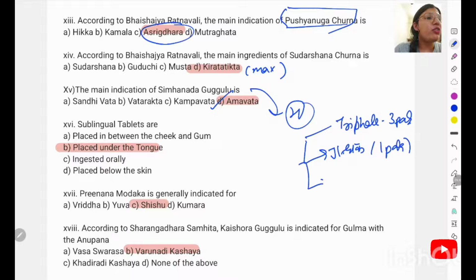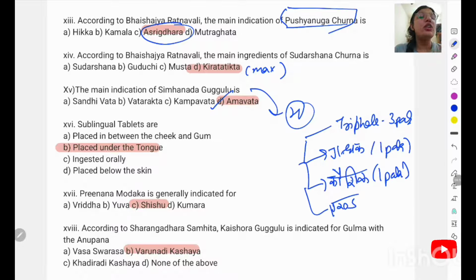After that we have to take our koshika. Koshika means gugulu itself. Gugulus also we are taking, one pala. Then we have to take the eranda tela, and it is a unique formulation because it includes one of the tela also, and that is the eranda, having pichila snigdha guna, and it is actually the kudavamana. So these are the only 4 ingredients in the Simhanad Gugulu, specifically indicated for Amavata condition.